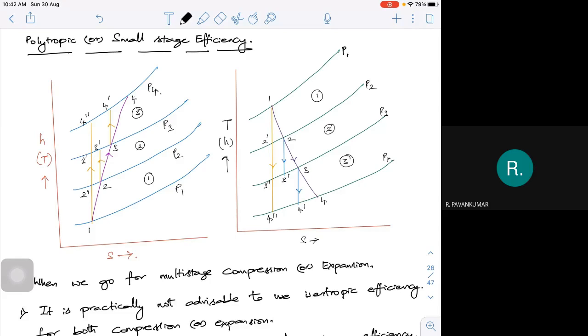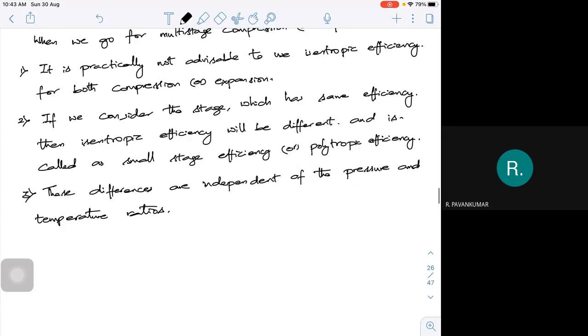Now, it is for the same pressure ratio, but when you go for multi-staging, it is better for us to identify the individual stage isentropic compression or expansion efficiencies by what we call polytropic. It can be compression or expansion. If it is expansion, it is 1 to 2 dash, 2 to 3 dash, and 3 to 4 dash. For stage 1, stage 2, stage 3, it is better to represent the efficiency as polytropic rather than isentropic. With that consideration, we'll try to obtain the expression for it.